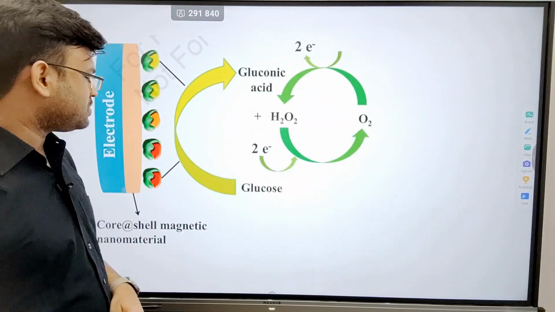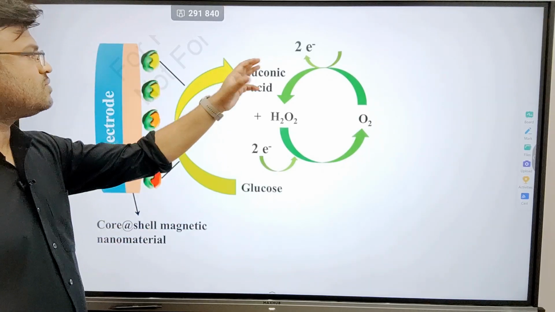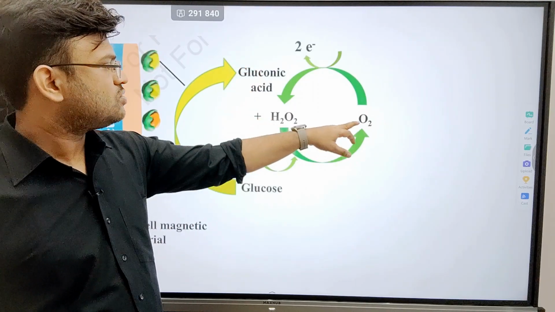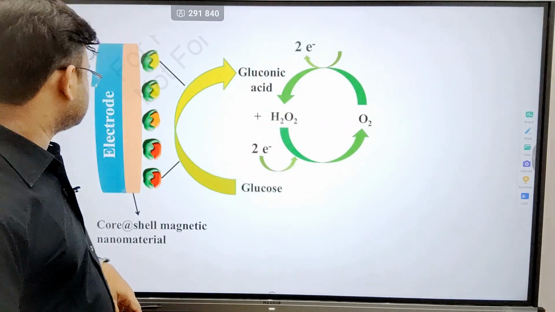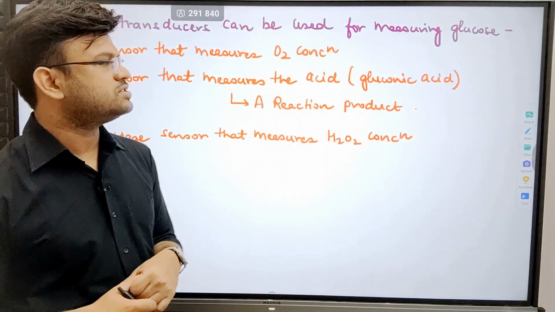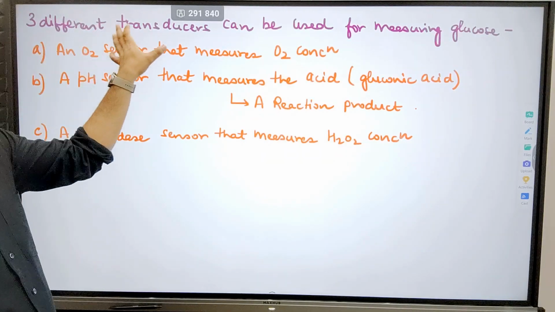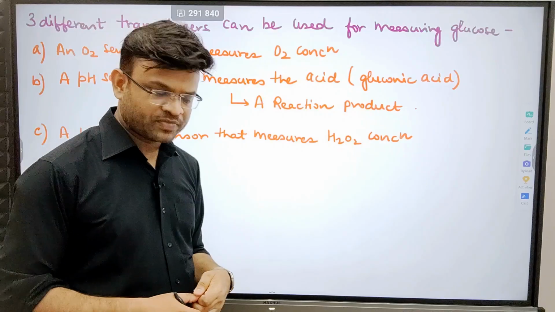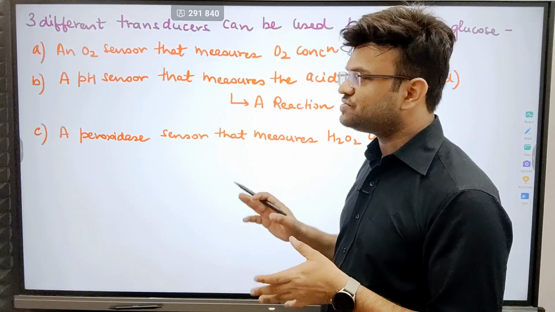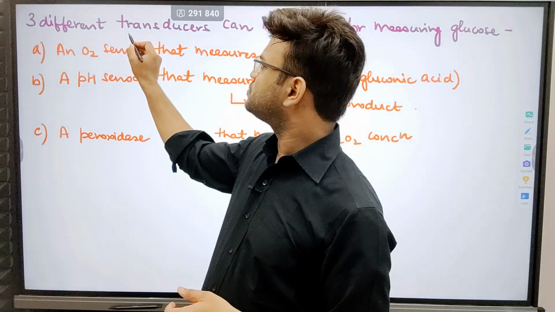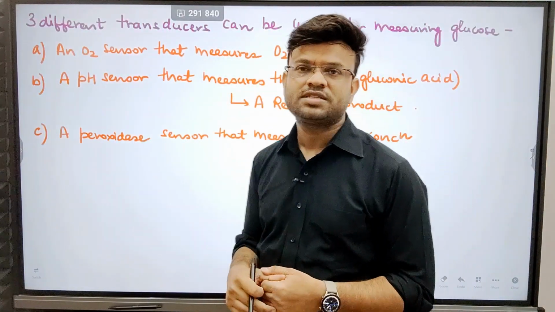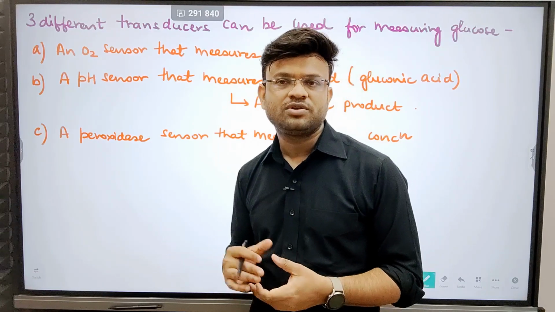So this is again a diagrammatic representation of what is happening. Glucose is getting converted into gluconic acid through further oxidation, and oxygen O2 is getting converted into H2O. You can see this. This is basically what is happening in a glucose biosensor. Now there are three different types of transducers that can be used for measuring glucose. The basic mechanism of the bioreceptor remains the same, but depending upon the transducer, you can categorize the glucose biosensor into three types.